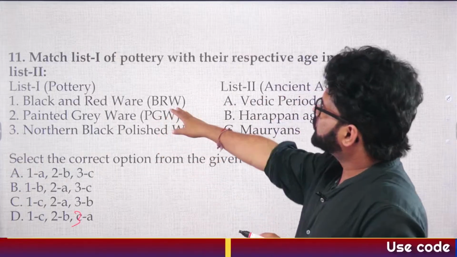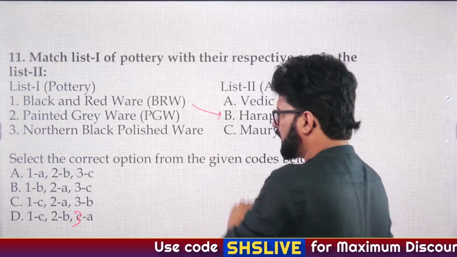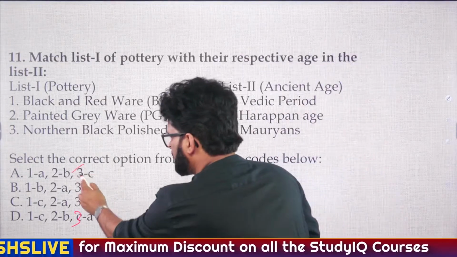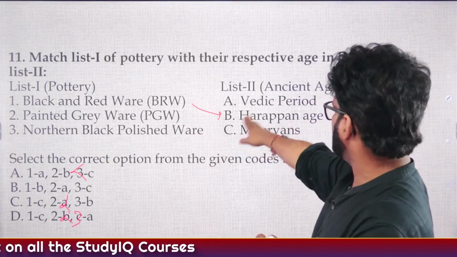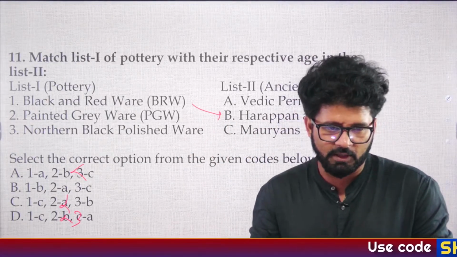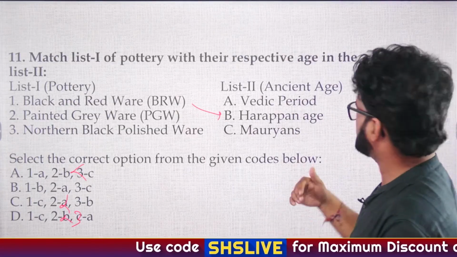So yes sir. Black came first, black and red ware around the Harappan period. So one has to be B. If you know one is B, you don't even need to know anything else, and you are getting the answer 1B, 2A, 3C. Painted grey ware, PGW, that is the Vedic period, and northern black polished ware, Mauryans. As Umesh has given the answer, BOPN was the mnemonic.